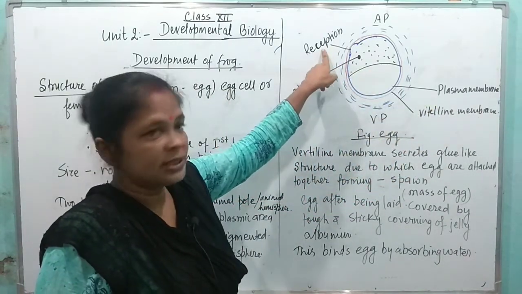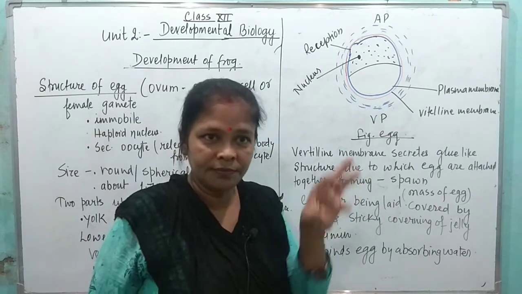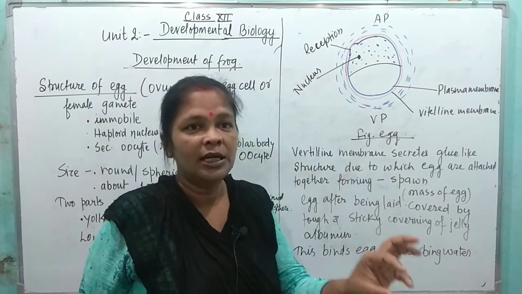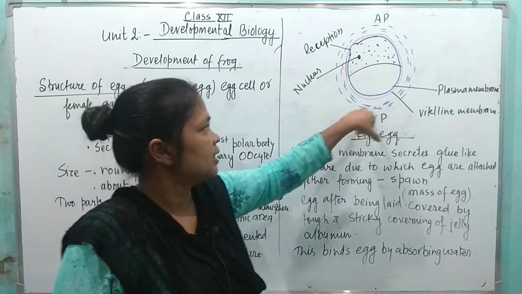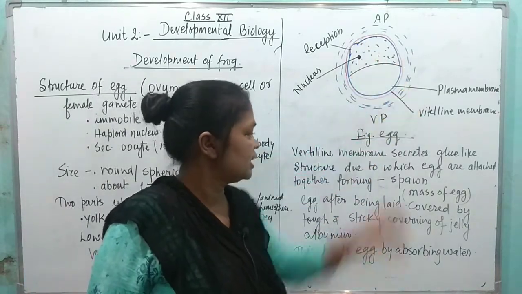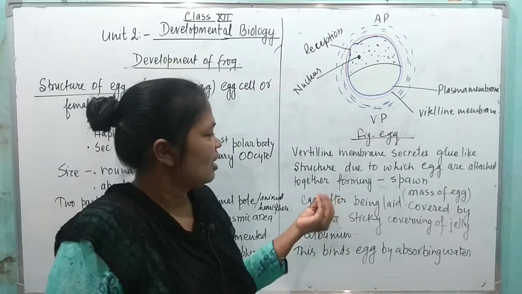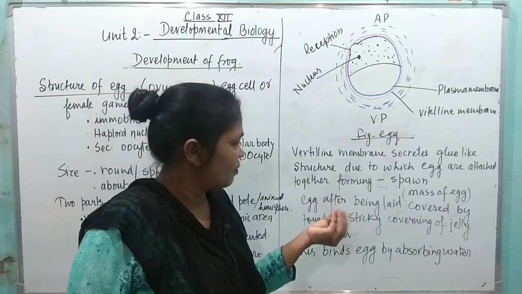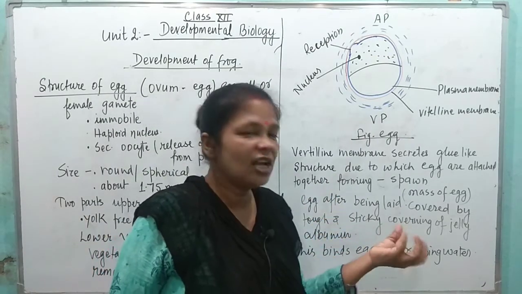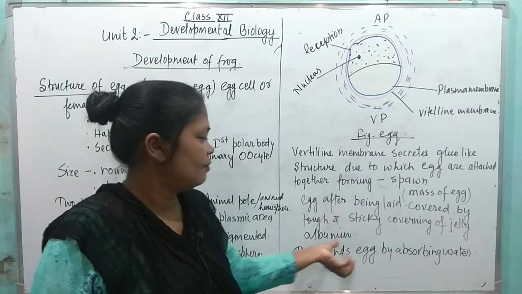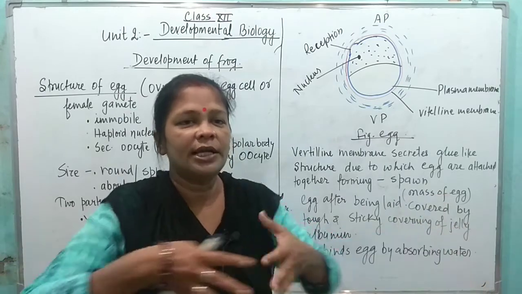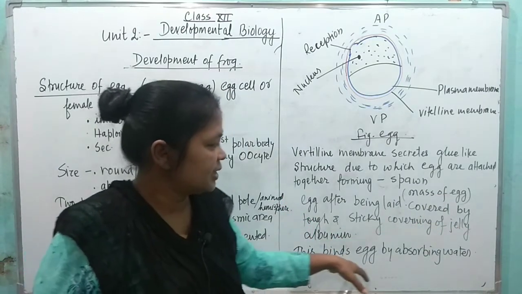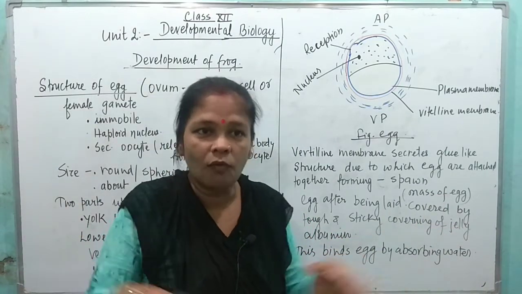Here this is the receptor, where the sperm takes entry inside the ova, and the nucleus is present. Here outside, this is a sticky covering of jelly albumin, which swells in the water and keeps all the eggs attached together, and it binds the eggs together by absorbing the water.